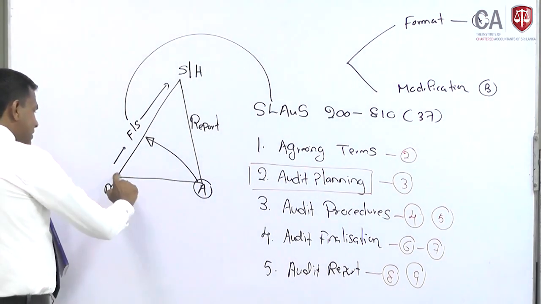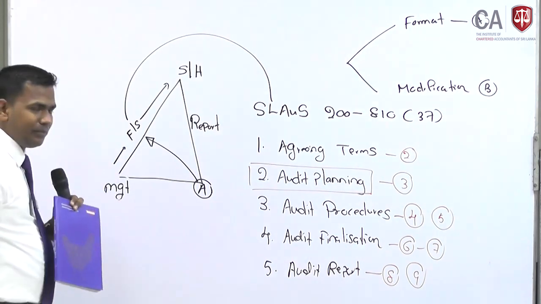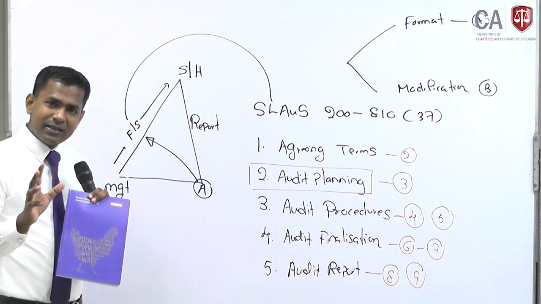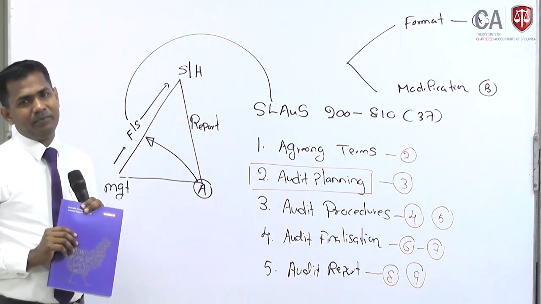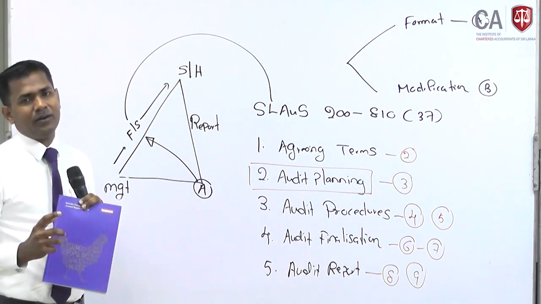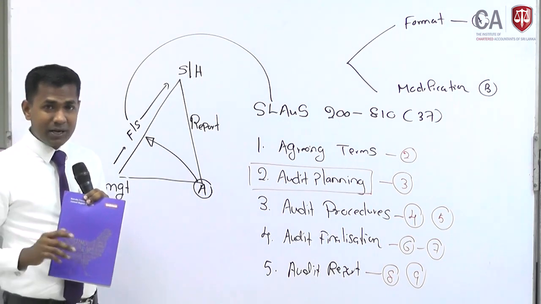The management is presenting the financial statements to the shareholders. The preparation of the financial statements is not the responsibility of the auditor. The auditor is giving only the audit report on the financial statements prepared by the management. In that circumstance, what happened?